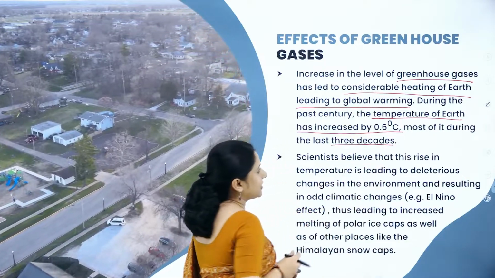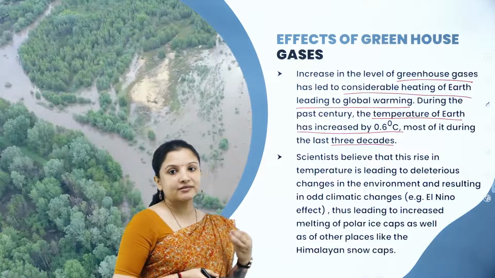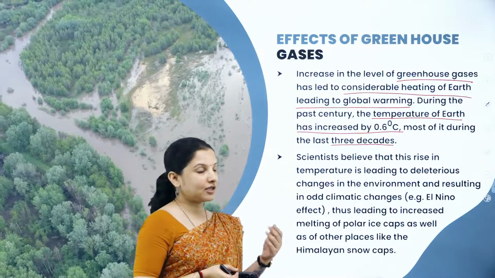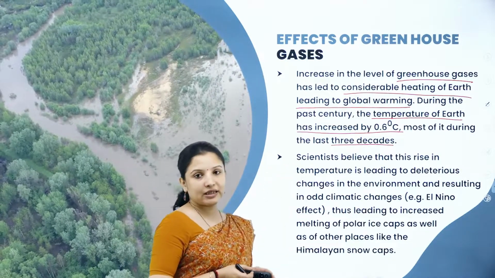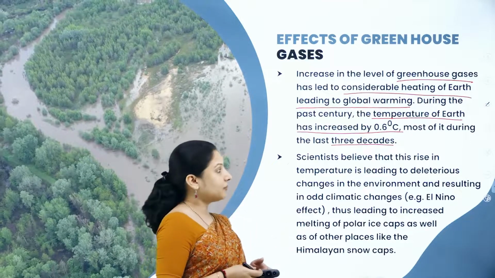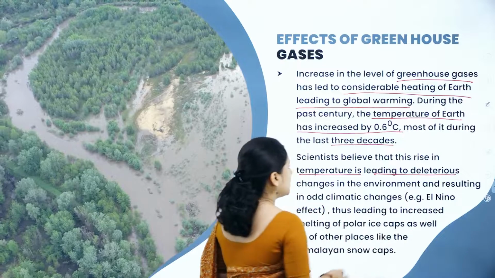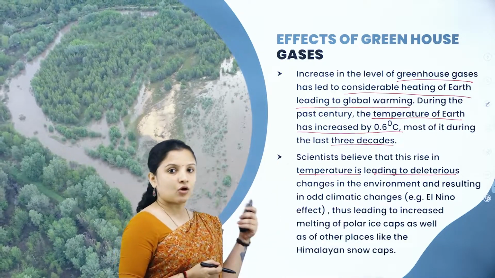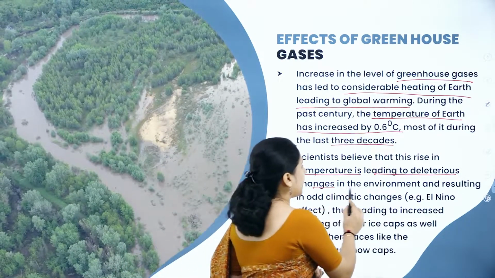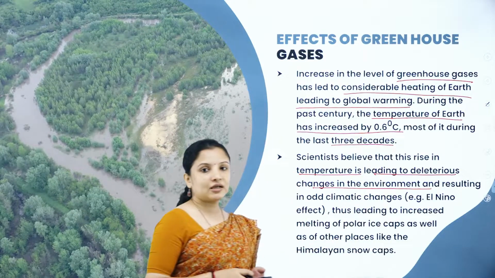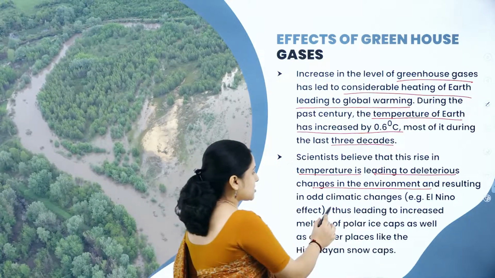So in the last 3 decades, the earth's temperature has increased by 0.6 degrees Celsius, and scientists believe that if this rise in temperature continues, it will lead to some major changes in the environment, and therefore it will result in a lot of climatic changes.